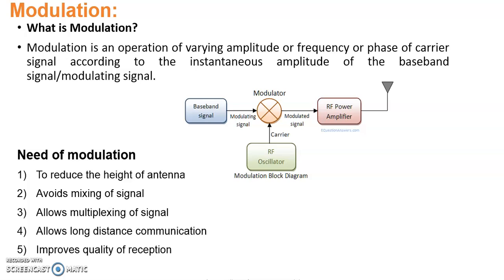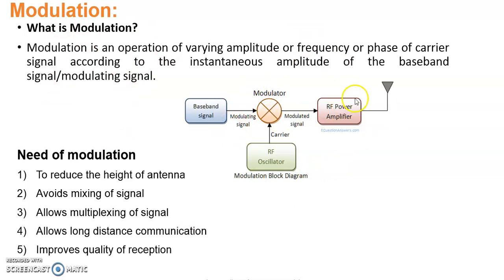In the last session we discussed the electromagnetic spectrum, the EM spectrum. The EM spectrum specifies that we can transmit the signal without the help of any wire in three ways. One is radio frequency waves, the second is microwave, and the third is infrared frequency waves. Now with the help of that, how we can transmit and receive the signal, that basic concept we need to understand. That concept is related with modulation.